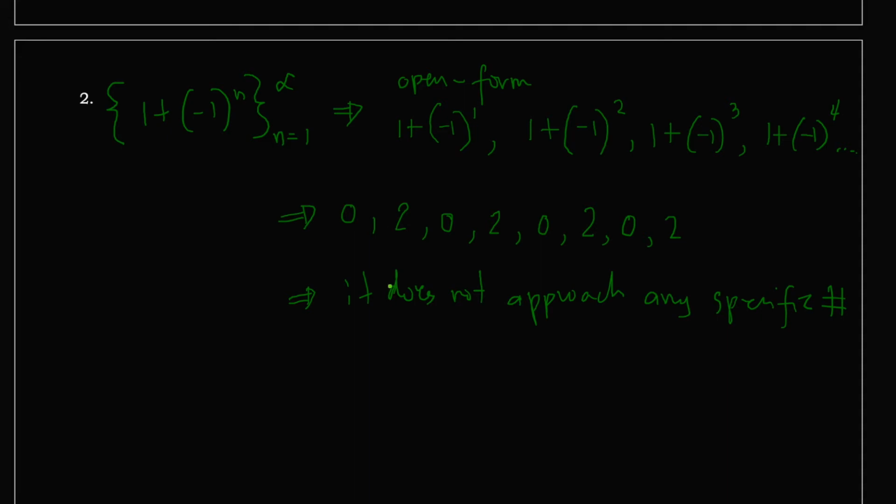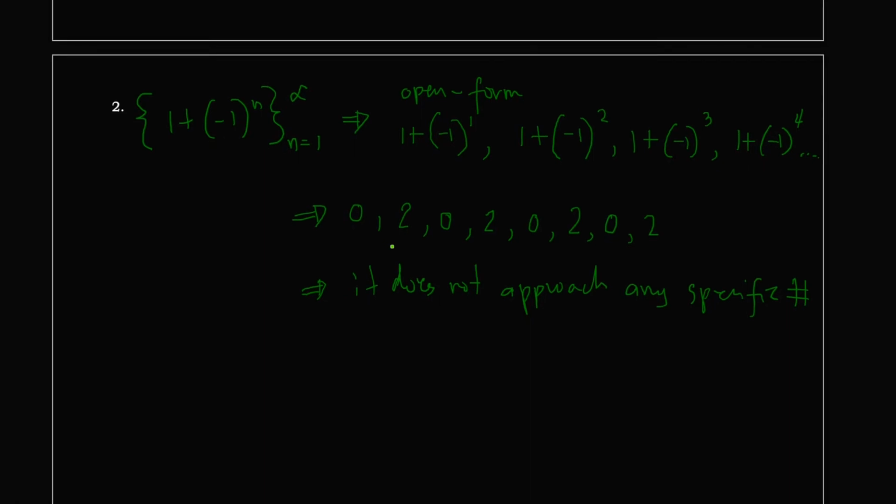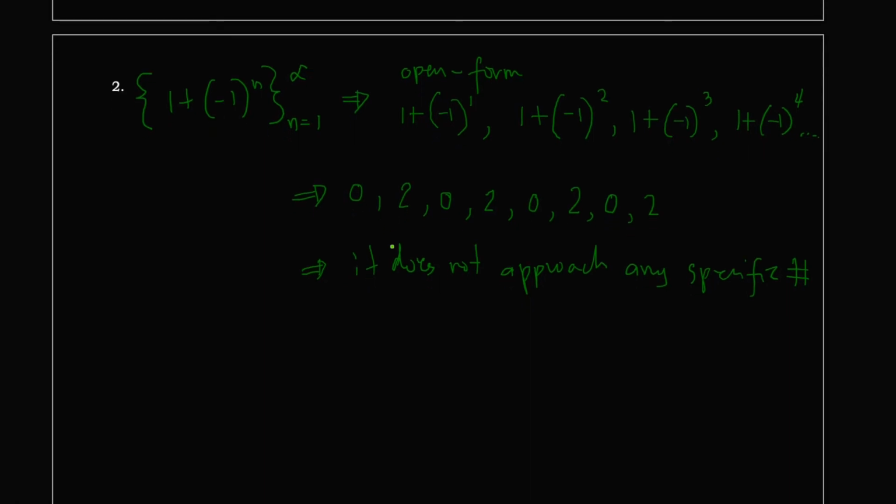So, if the behavior of the terms of the given sequence is bouncing back between two numbers, in our case or in example number 2, our value as n goes to infinity is between 0 and 2, then do you think the limit exists? No. We can say here that the limit does not exist.